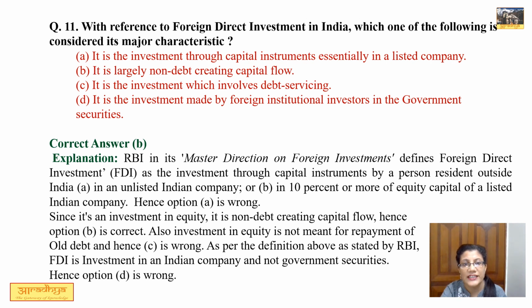Second statement, it is largely non-debt creating capital flow. This statement is correct because FDI means investment in equity. Third statement is it is investment which involves debt servicing. This statement is not correct because this is investment in equity, as I said, and of course ये old debt को repay करने के लिए तो नहीं होता है. So third option is also not correct. D, it is investment made by foreign institutional investors in the government securities. Now FDI is essentially investment in Indian companies. It can never be in government securities. So D option is also not correct. So correct option is B.